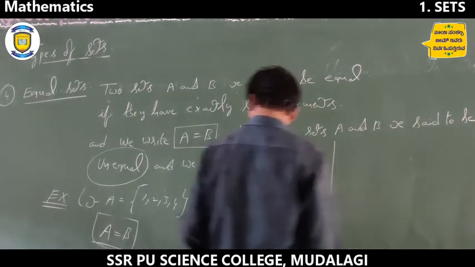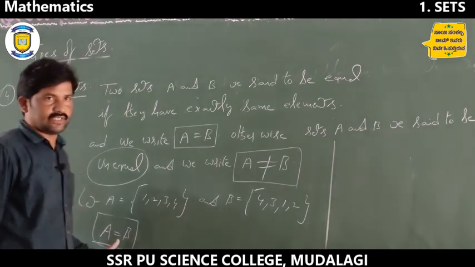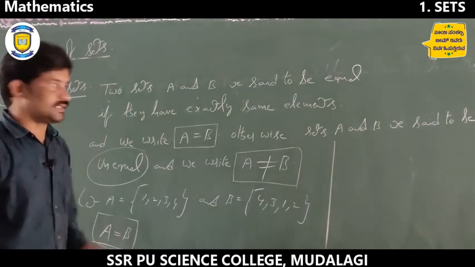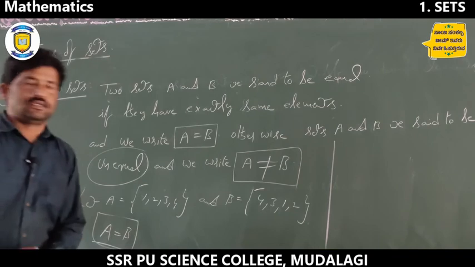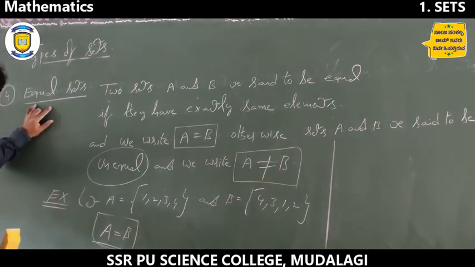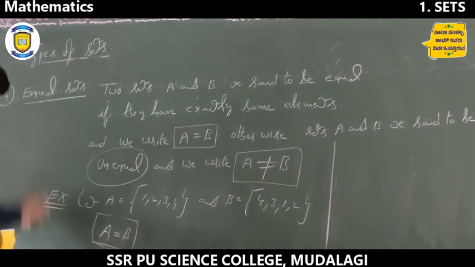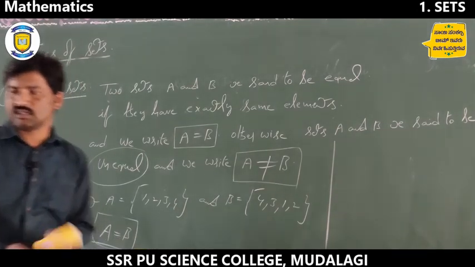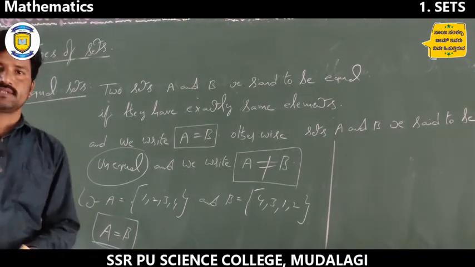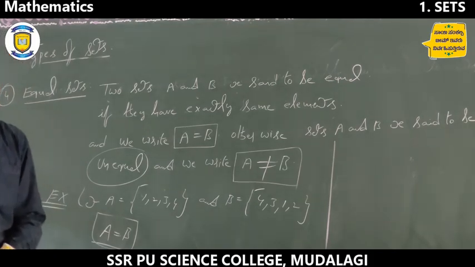Otherwise, not equal. So this is equal sets, right. For this equal sets, A equal to B, the condition is satisfied, right? These concepts will continue in the next exercise. Thank you.